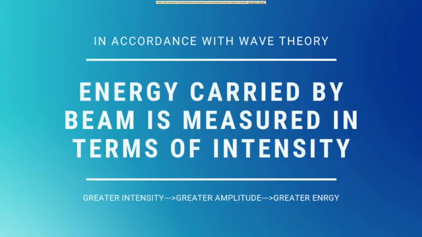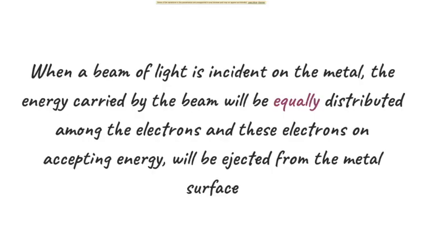In accordance with wave theory, the energy carried by a beam is measured in terms of intensity. Greater intensity implies greater amplitude, and greater amplitude implies greater energy. When a beam of light is incident on the metal, the energy carried by the beam will be equally distributed among the electrons, and these electrons, on accepting energy, will be ejected from the metal surface. Fine.